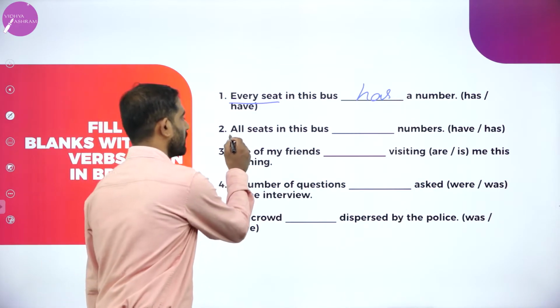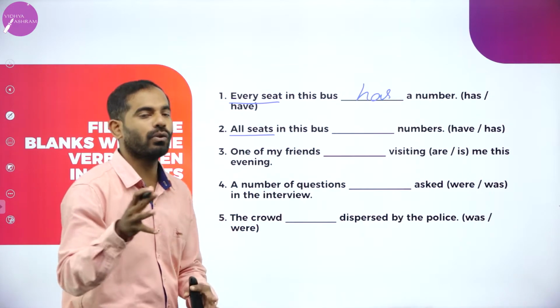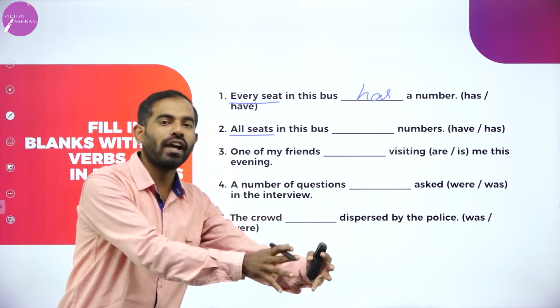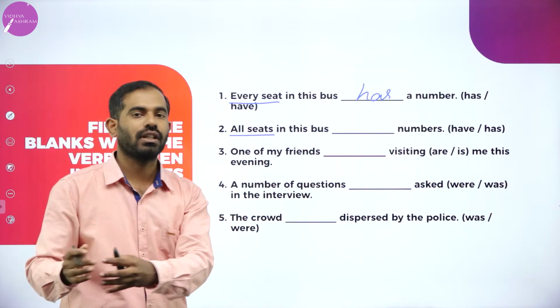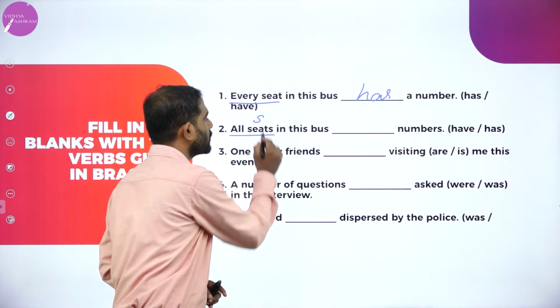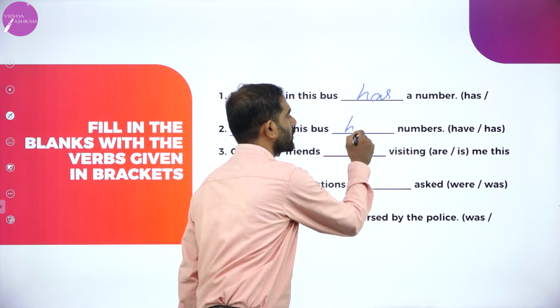All seats, singular or plural? It is plural. We are talking about all the seats. Every boy, all boys. So here we are talking about all seats, which is the subject in this bus, have numbers.